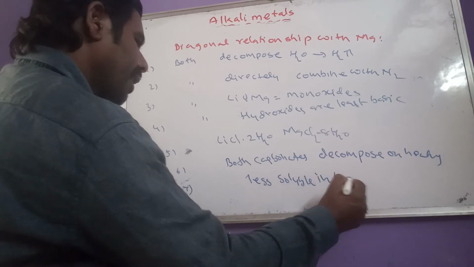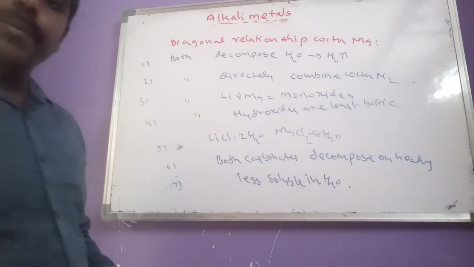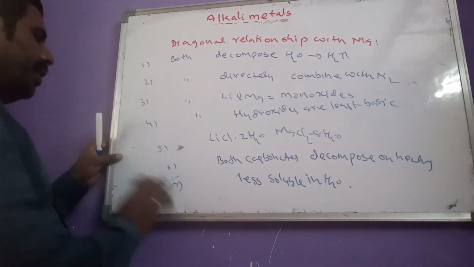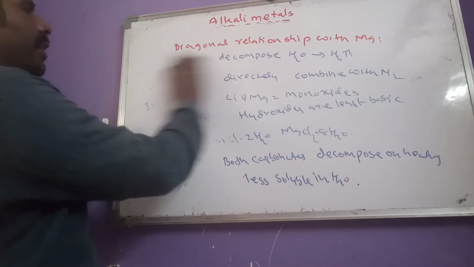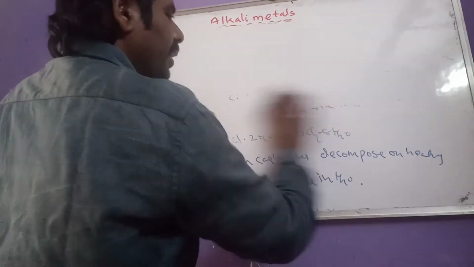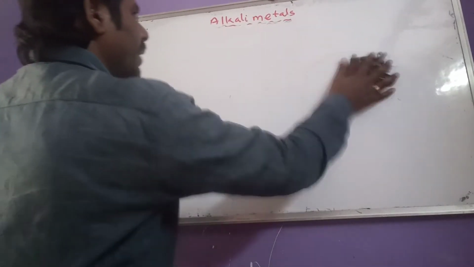So these are some similarities between lithium and magnesium. So these are the similarities, that means the diagonal relationship of lithium with magnesium. So these are important topics.